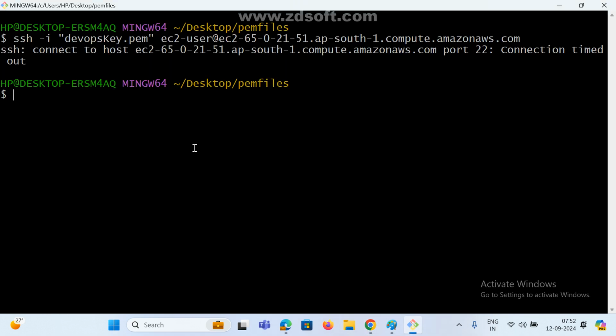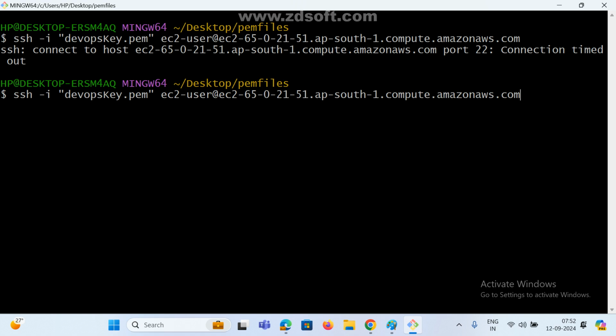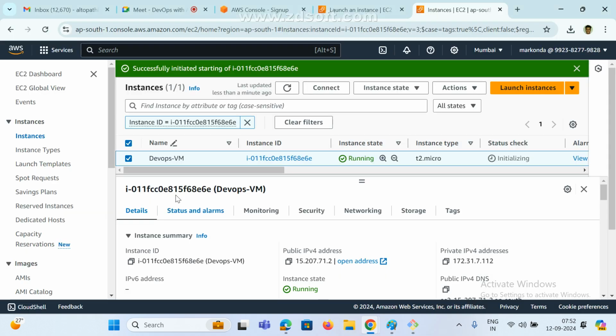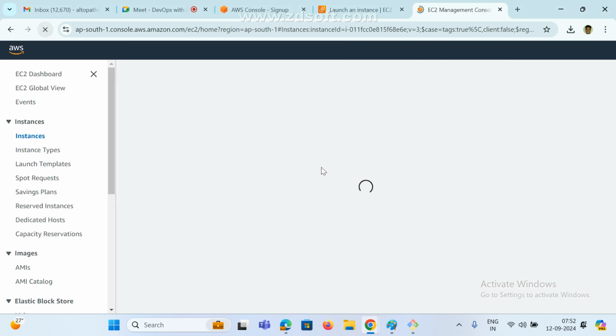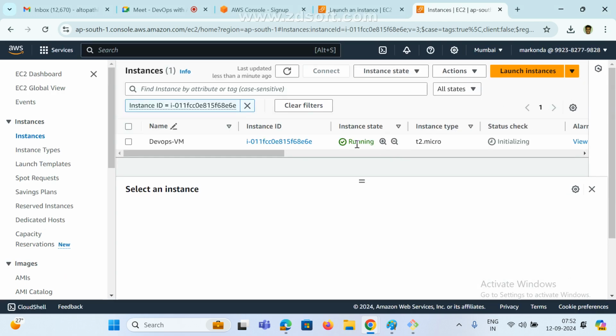Now see here, up arrow. Now it is already running, right? Now see here, I am trying to connect, just checking whether it is able to connect or not. Once your VM is ready and up, only then can we connect. Now refresh it. See here, running. Still it is initializing. Just wait.